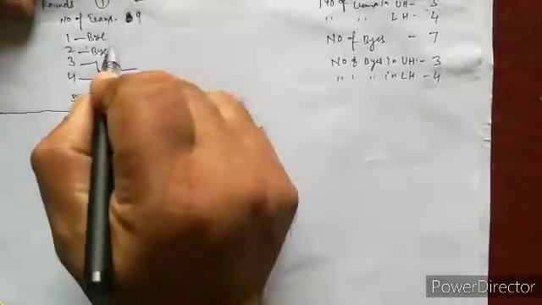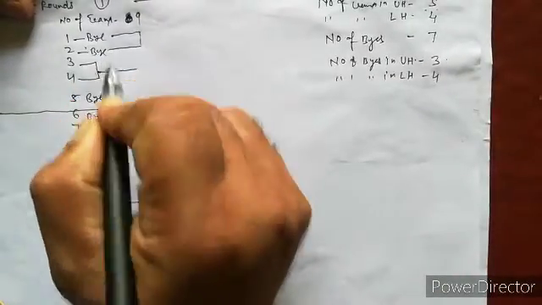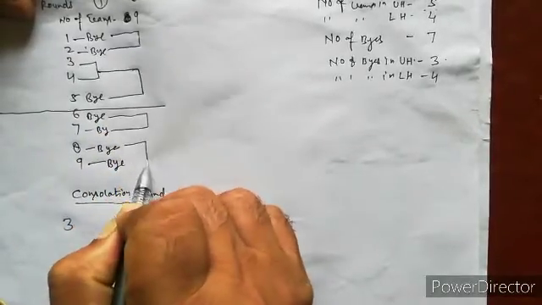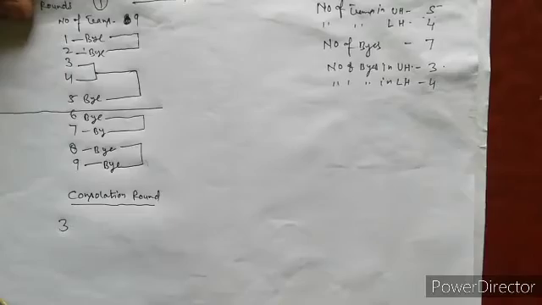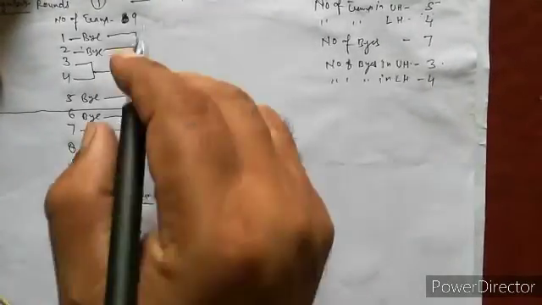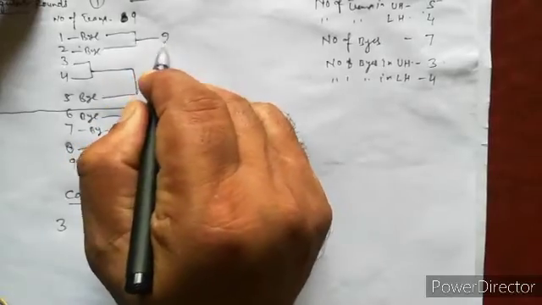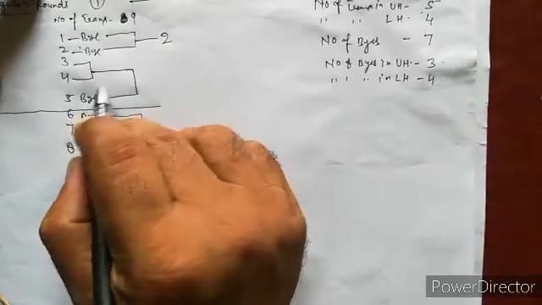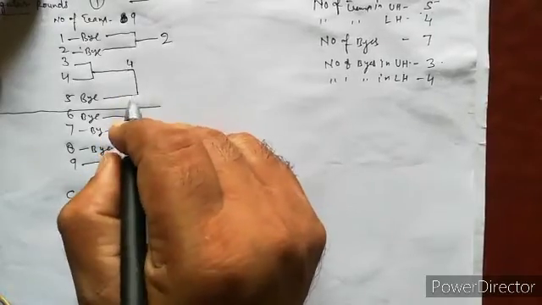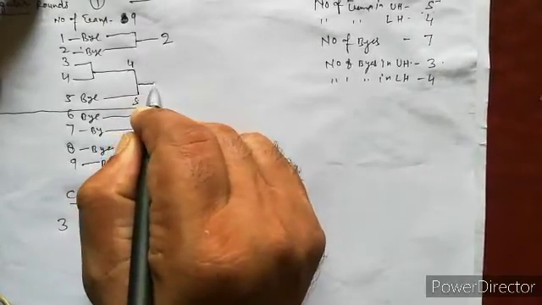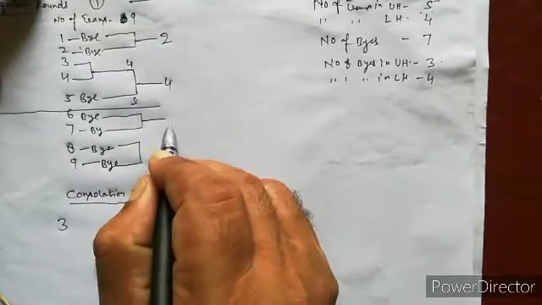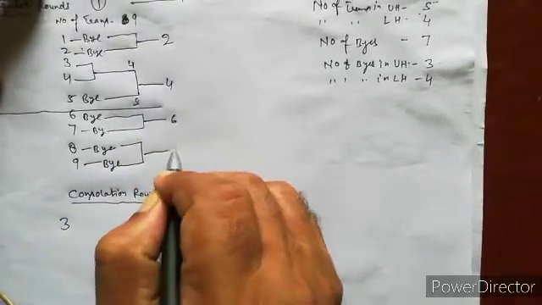Now second round. In 1 or 2, 2 is winner. In 4 and 5, 4 is winner, 6 is winner and 9 is winner.